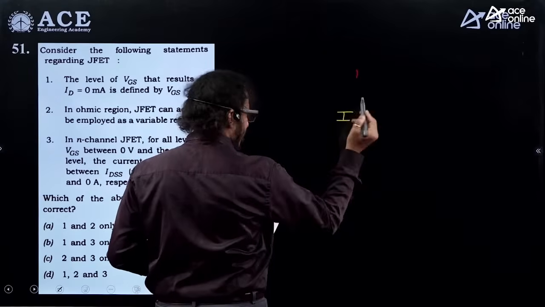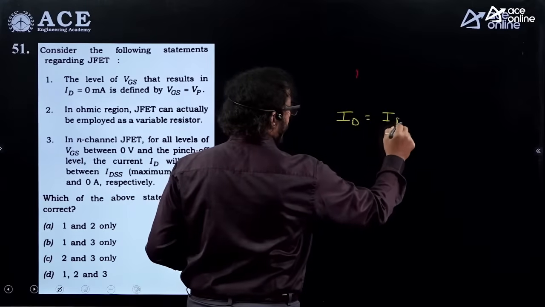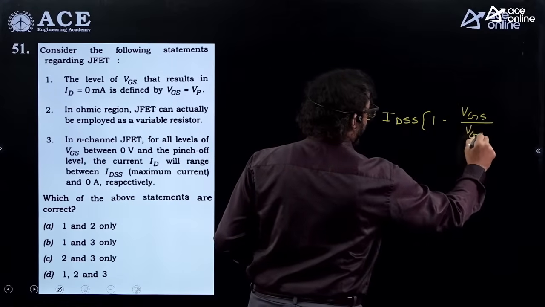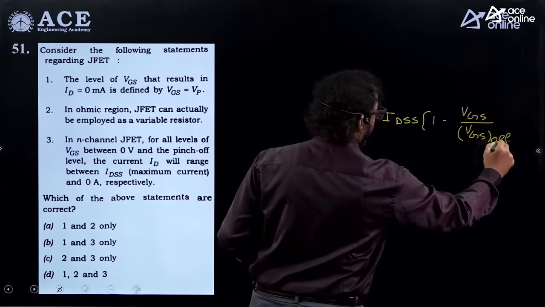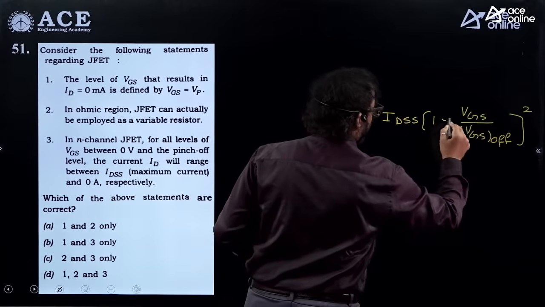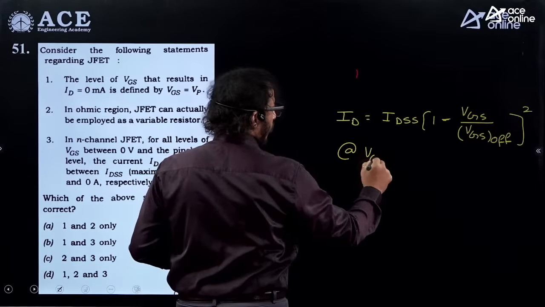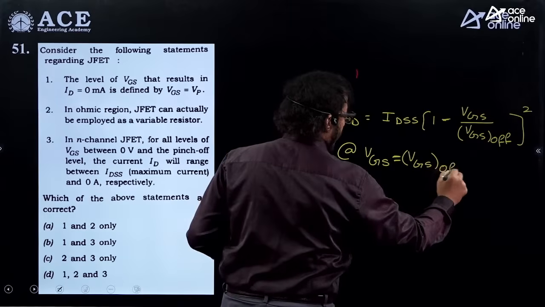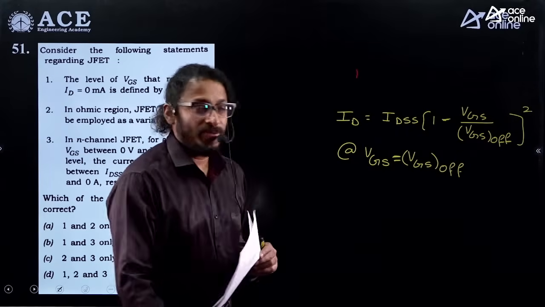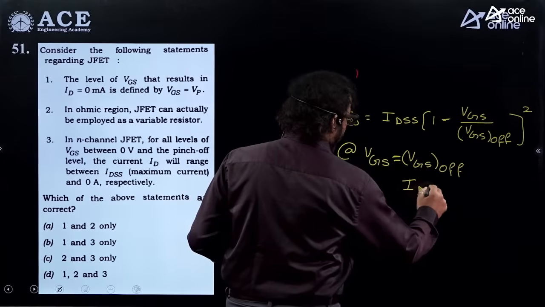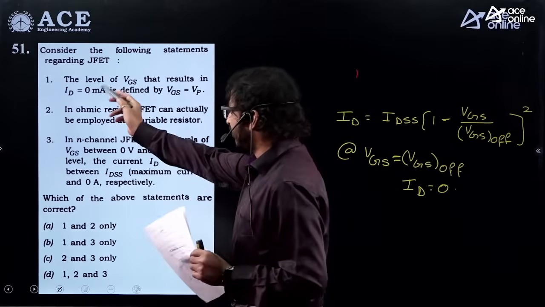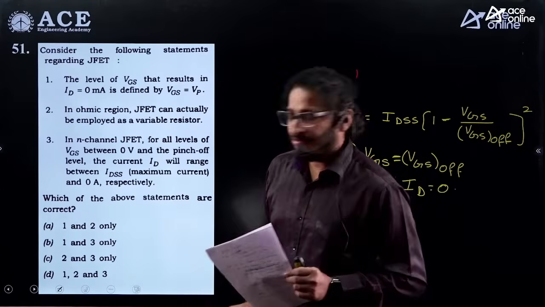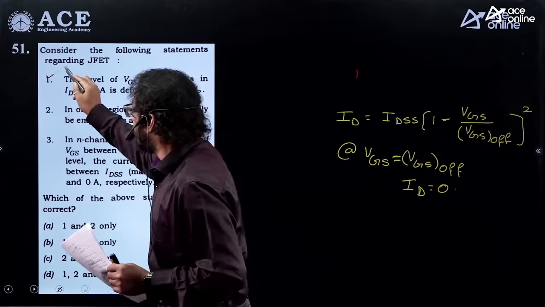In case of JFET as a depletion mode of operation, ID is equal to IDSS into (1 minus VGS by VGS off) whole square. This VGS off, technically we call it what, dear students? Pinch off voltage. So at VGS equals V pinch off, or VGS off, I repeat, at VGS equals VGS off or V pinch off, it is very clear that ID is equal to 0. So the level of VGS that results in ID equal to 0, at VGS equals VGS off, is seriously correct. So this is the right option.